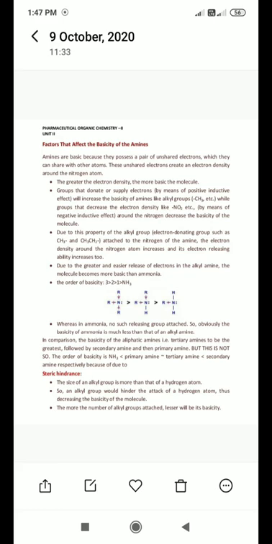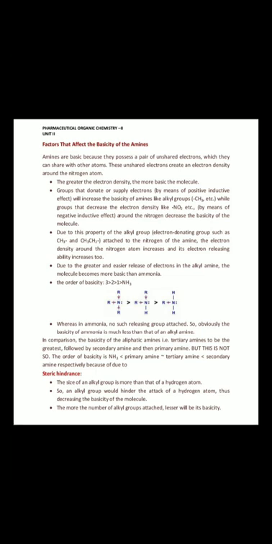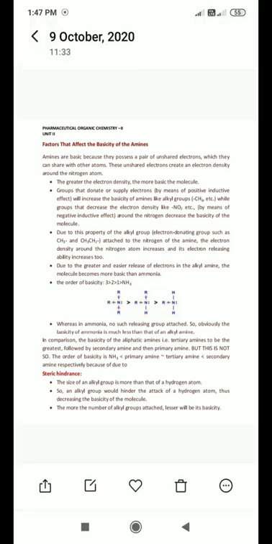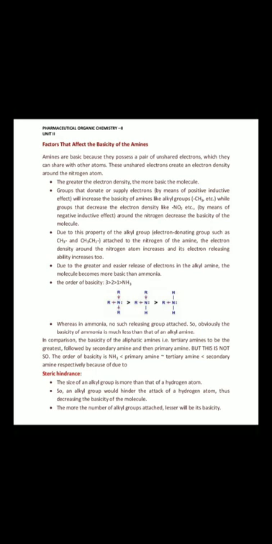Due to the greater and easier release of electrons in alkylamines, the molecule becomes more basic than ammonia. Here, alkylamine means aliphatic amines are more basic than aromatic amines. You should know the reason behind this.